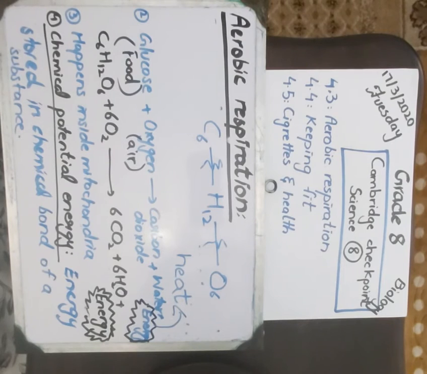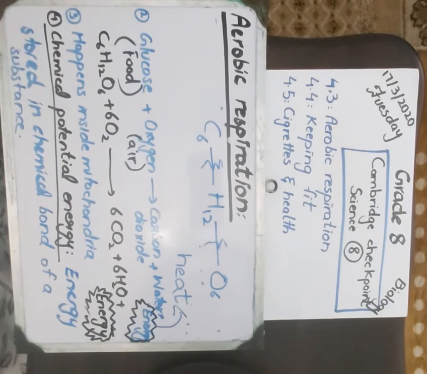So this is about aerobic respiration. I will repeat the whole lecture. What is respiration? It is a chemical process that supplies the body with energy for all other life processes, for example growth of cells, muscle contraction, etc. There are two types of respiration: aerobic respiration and anaerobic respiration. Aerobic respiration is the type of respiration which uses oxygen. Anaerobic respiration is the type of respiration which does not use oxygen.